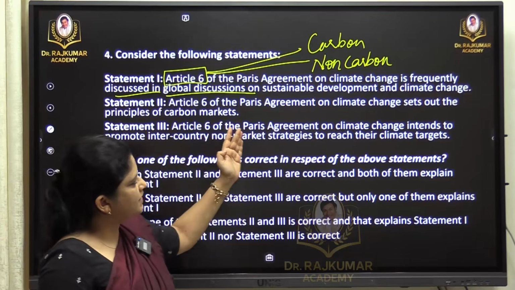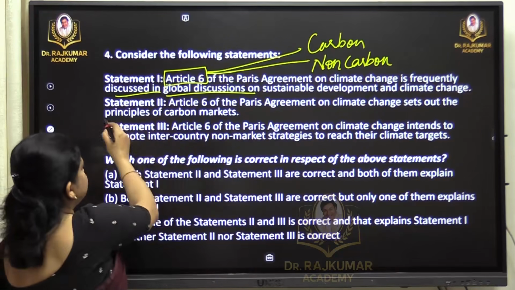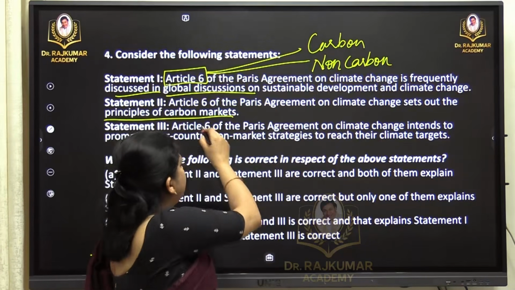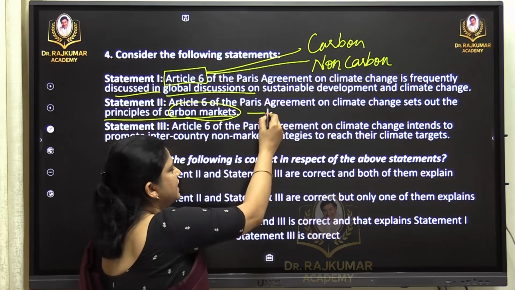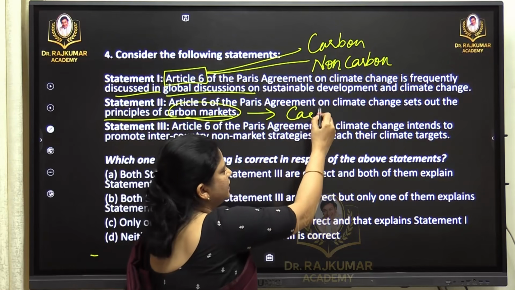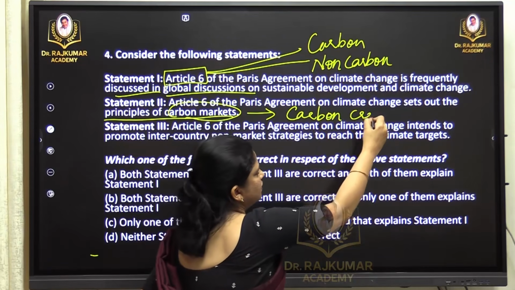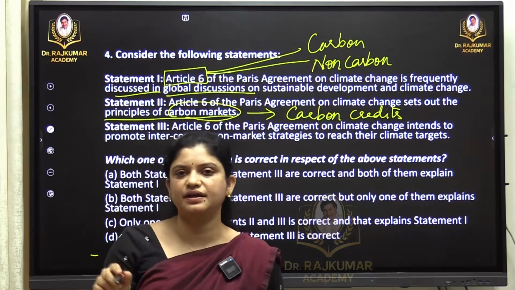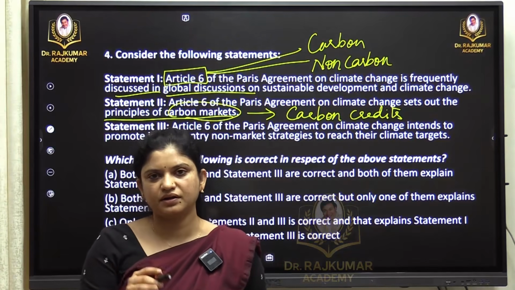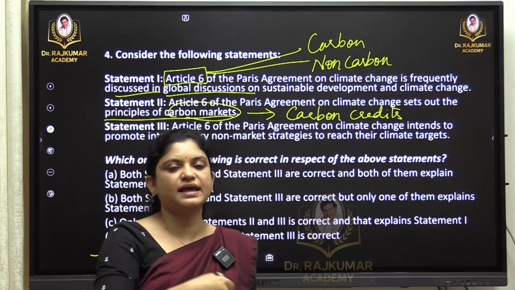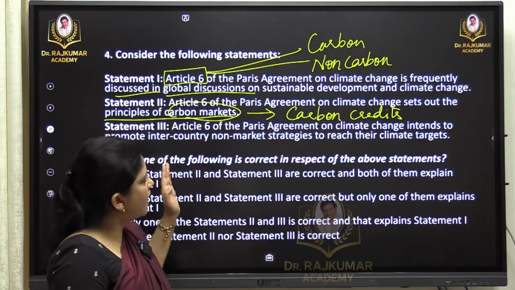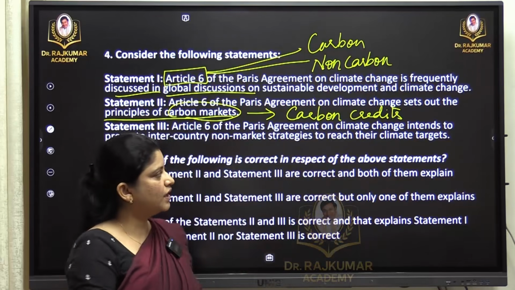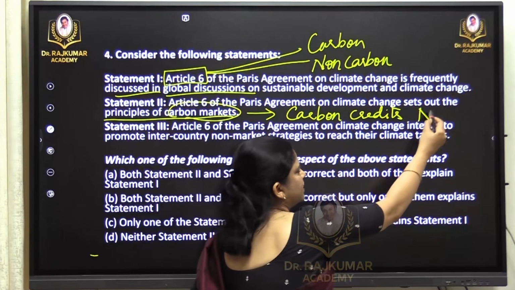Article 6 of the Paris Agreement on climate change sets out the principles of carbon markets. Of course, yes, I just told you, it is all about the carbon market, meaning selling or trading carbon credits. What are carbon credits? As I've just told you, every company or country will have a cap or a limit, to what extent they can emit carbon. So this article speaks about carbon credits and sets a target. Today under the Paris Agreement, we have something called NDC,